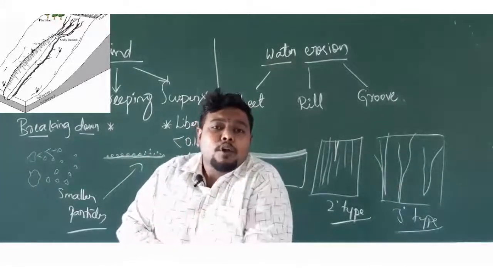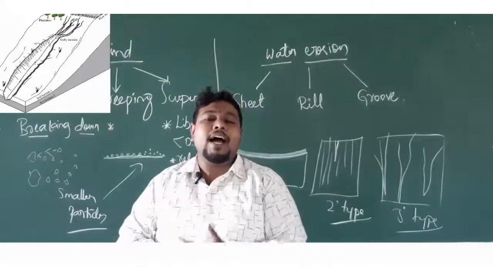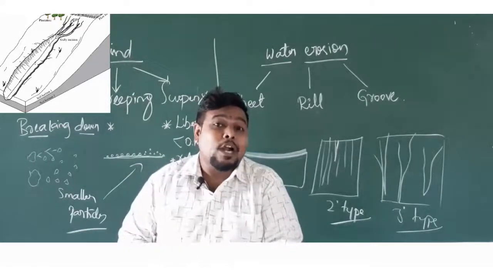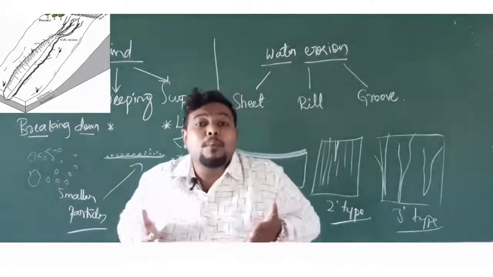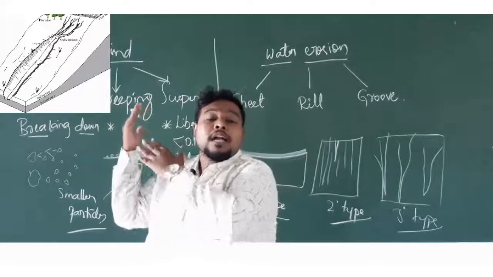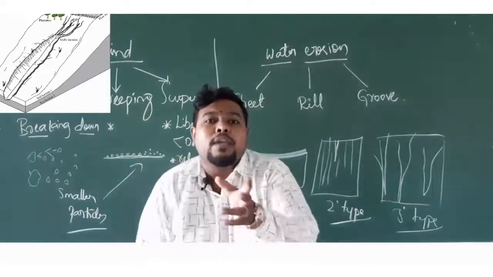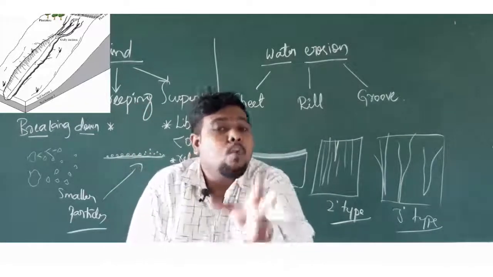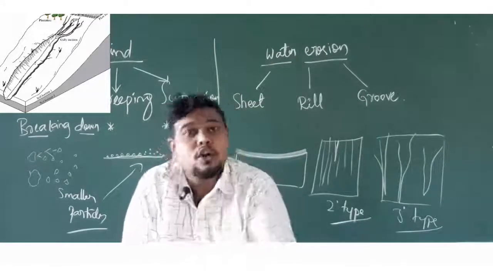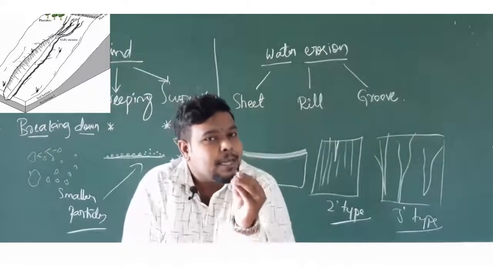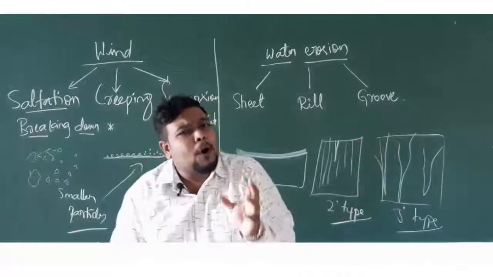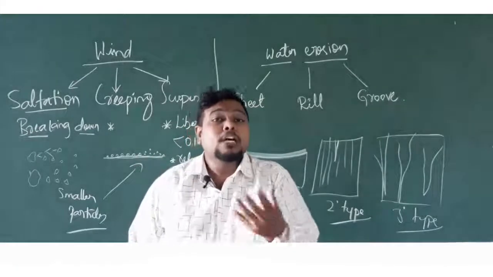When there is more amount of soil particles removed from an area, that results in the formation of a third type of soil erosion, that is called groove erosion. They are forming grooves. So, if you find that a larger piece of land has been removed, that can be called as what? Groove here. It is removed with the help of water here. So, water is playing an important role in erosion of that particular area, that can be termed as what? Water erosion.